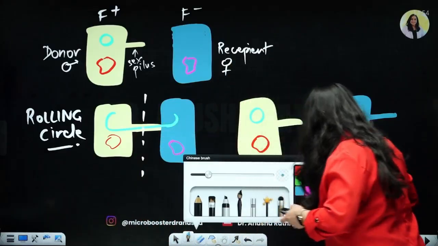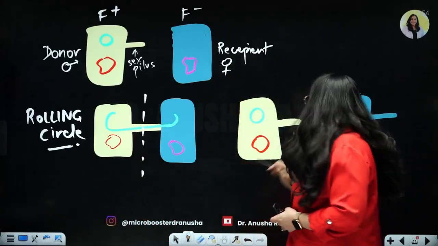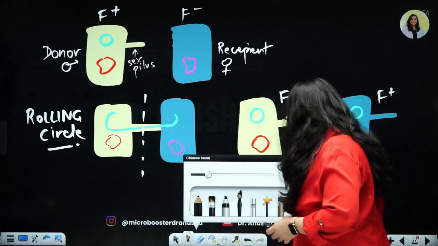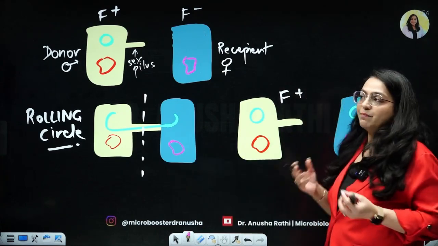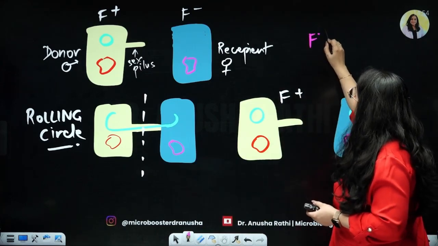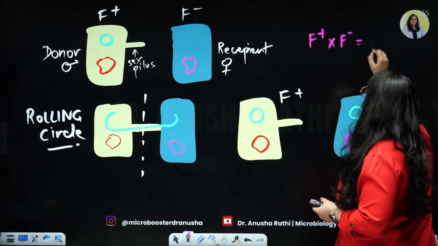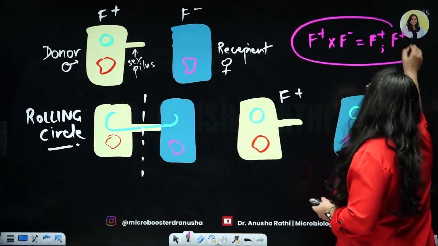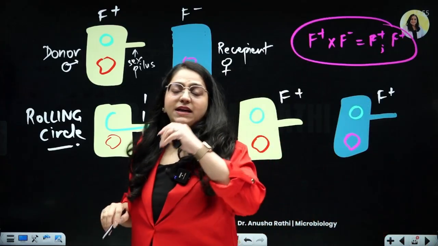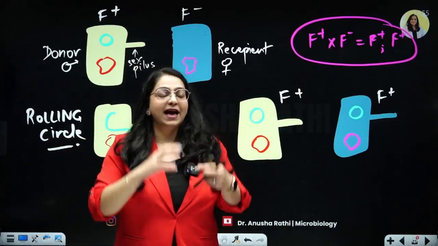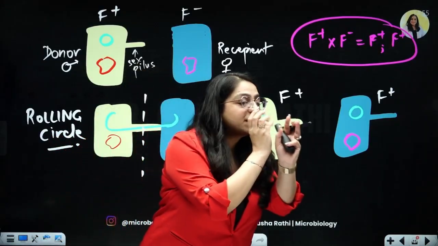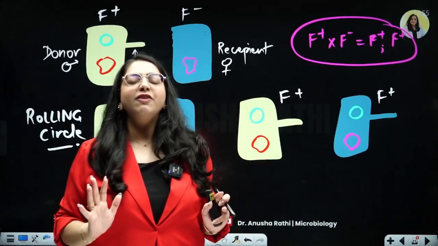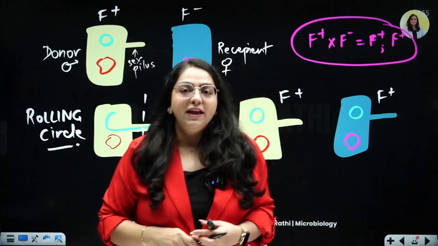So what started as an F plus and an F minus cell, ultimately both of them end up becoming F plus. So if they ask you in the exam what is the ultimate step of this conjugation, you will write that when an F plus conjugates with an F minus, they both end up becoming F plus. This is the ultimate result. Yes, so always remember, suppose I have a little tube through which I whisper into your ear. So now it's not that the information will be lost from my mind. I will still have my information, but you will also have the information, right?